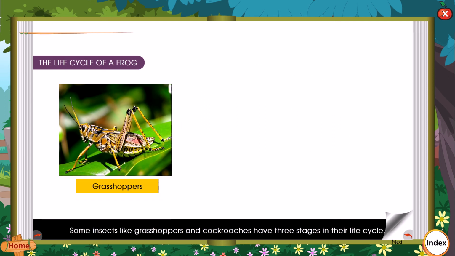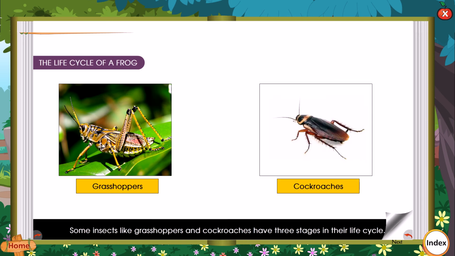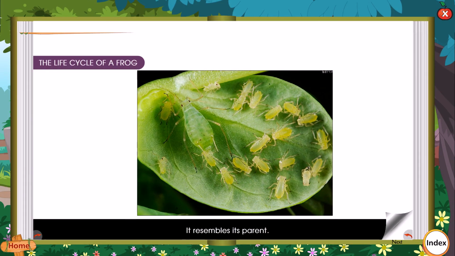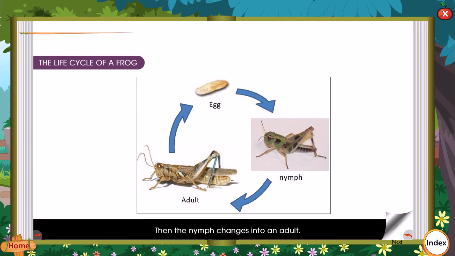Some insects like grasshoppers and cockroaches have 3 stages in their life cycle. The baby insect which comes out of the egg is called a nymph. It resembles its parent. A molting process goes on many times. Then the nymph changes into an adult.